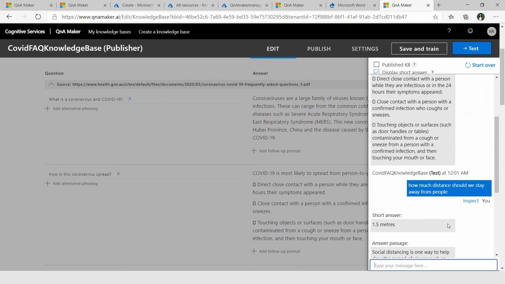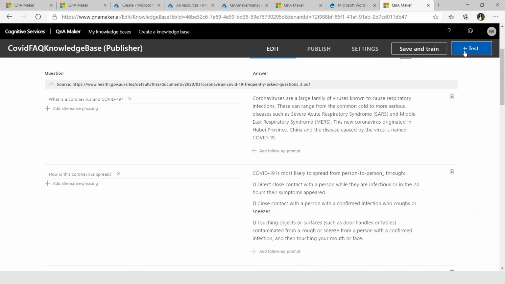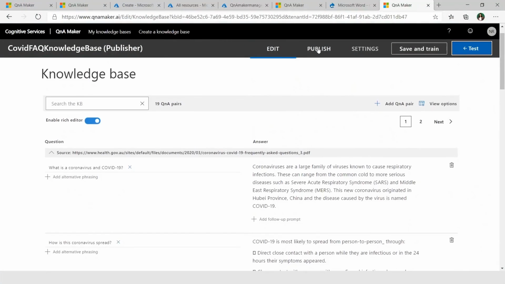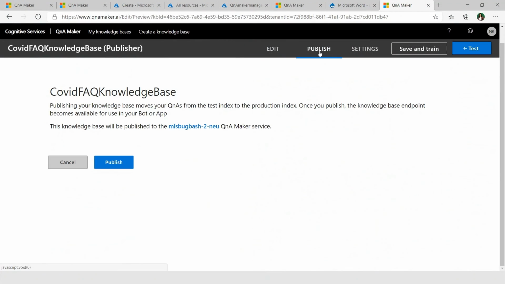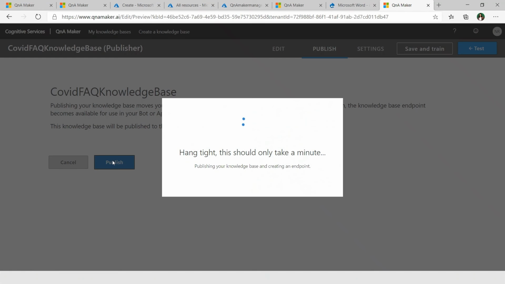So this is the only difference between the QnA Maker management and authoring and the current service. And this is just to provide you a feel of how this feature will behave. All in all, the improvement in the relevance that happens through our transformer-based ranker is something people will be able to see once they migrate to the public preview, because it has improved the relevance horizontally across all the languages. So that's how you can test your knowledge base. And then you go to publish. You click on publish. It will take a minute or two, and it will generate endpoints for you.